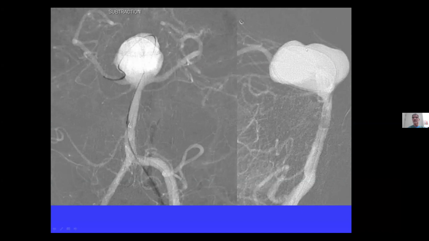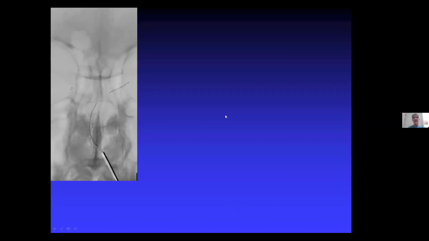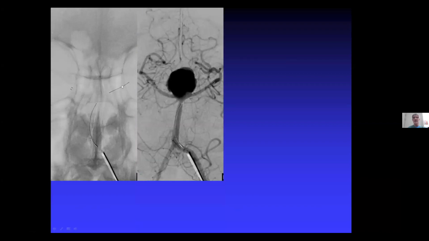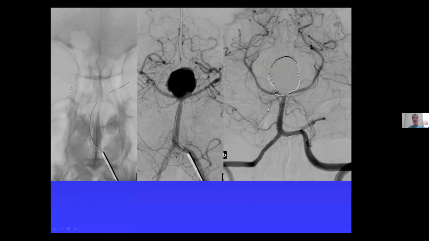You see here the microcatheter getting a big loop and coming out to the right PCA, and placed the stent first into the right, after to the left. See here also the stent marker. And similarly to the previous case, here you see both stents in the PCAs and in the basilar. I could achieve this packing density.